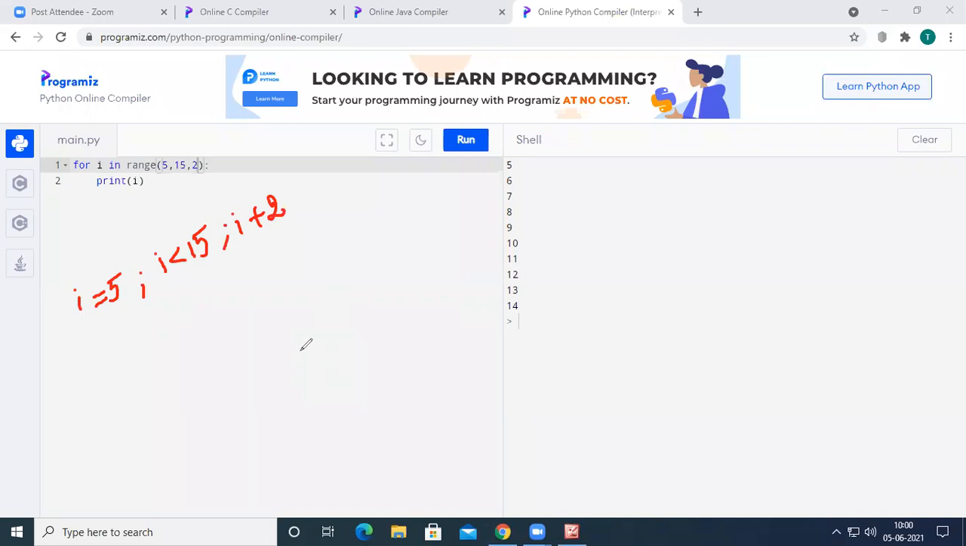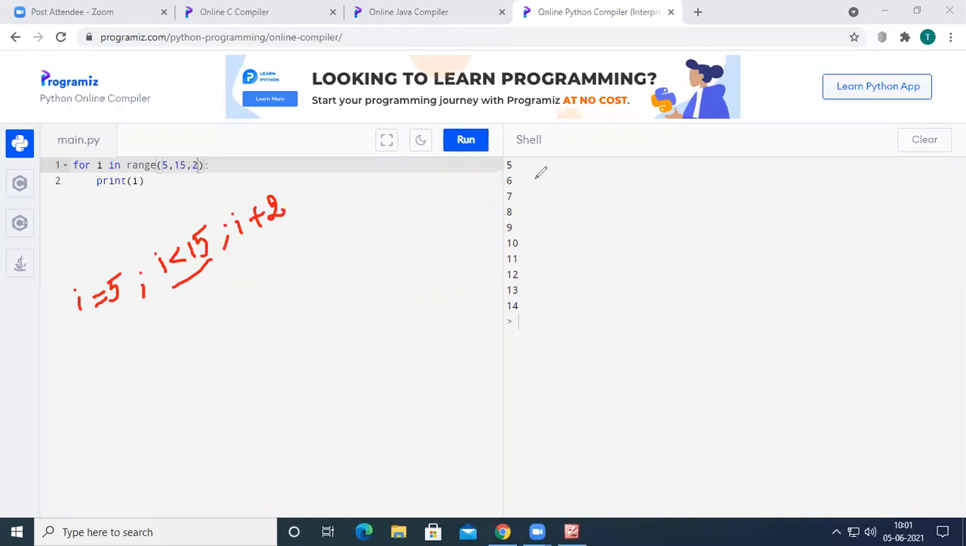So 5 will be printed on the output screen. Now the value 5 will be increased by 2, that means 7 will be printed, and then 9, 11, 13. 15 is not included in the output because we have taken the condition i less than 15. If you want to print 15 also, you have to take 5 comma 16 comma 2.